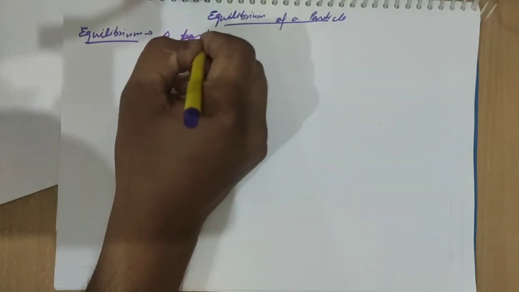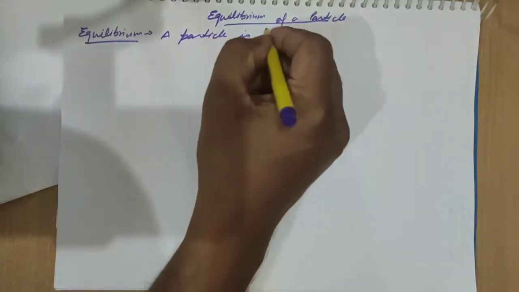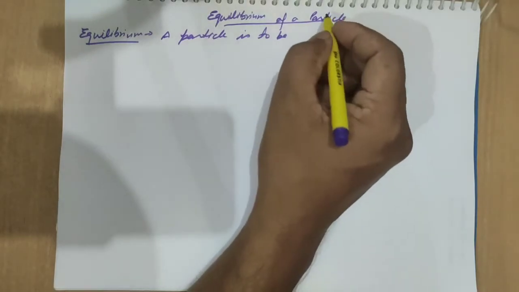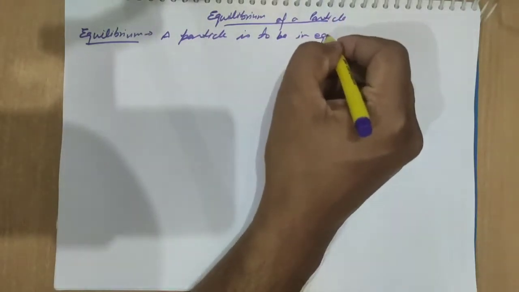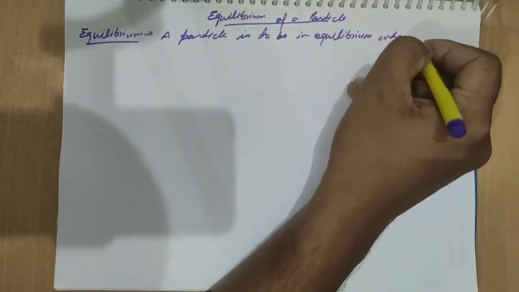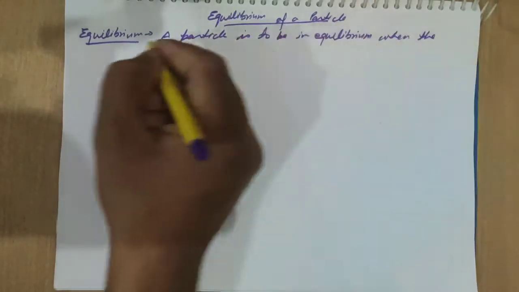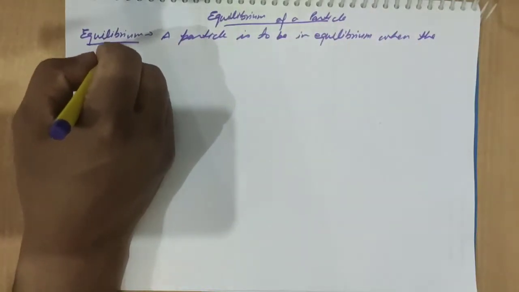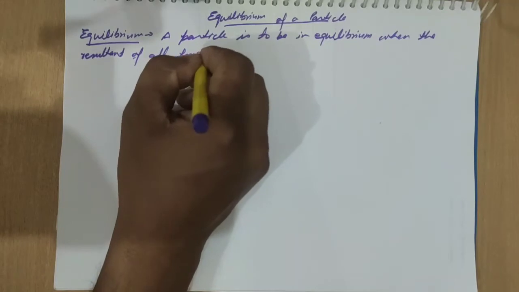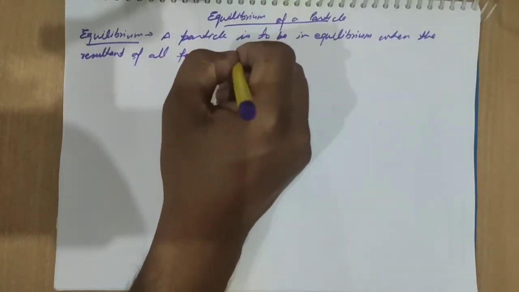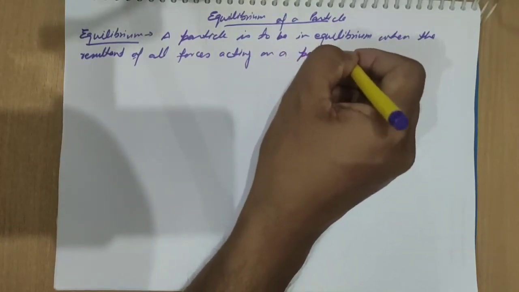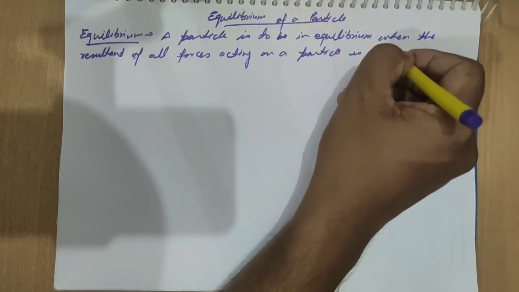A particle is said to be in equilibrium when the resultant of all forces acting on a particle is zero.